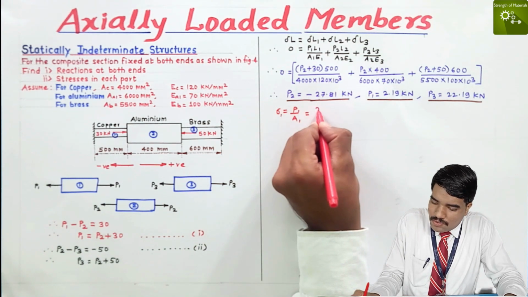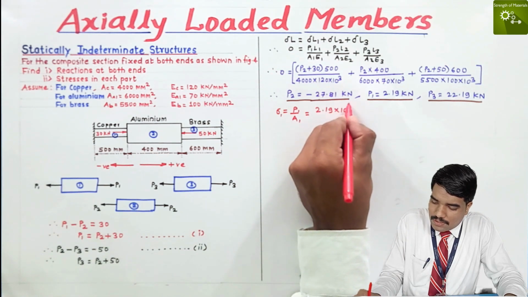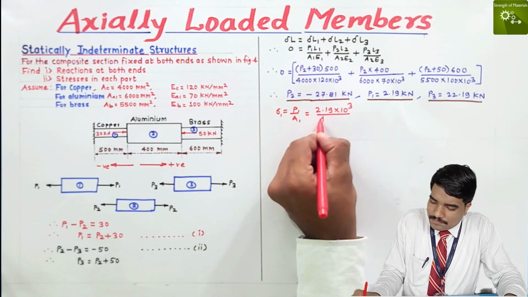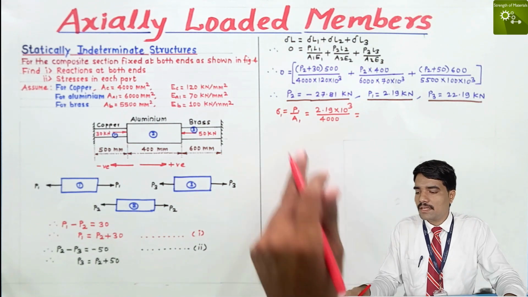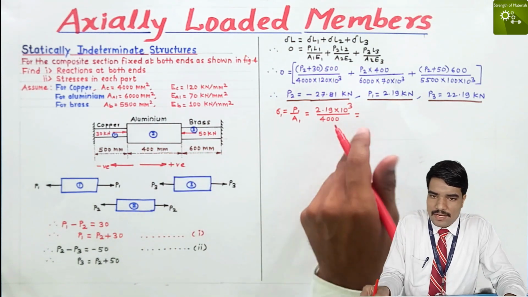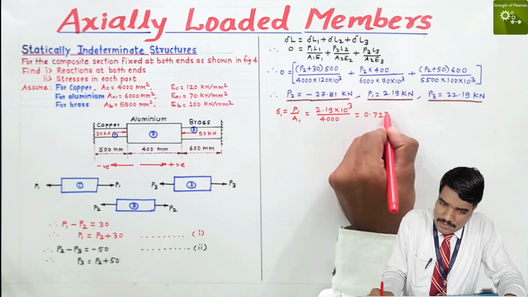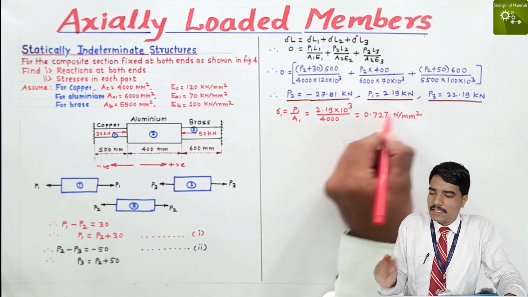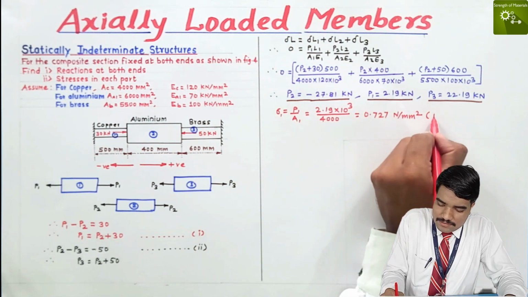Convert into Newton: 2.19 into 10 raised to 3 divided by the area of the first member, 4000. Simple, do that calculation and find the stress in the first member, sigma 1, is 0.727 Newton per mm square. It is a positive value, that's why that stress is tensile stress.